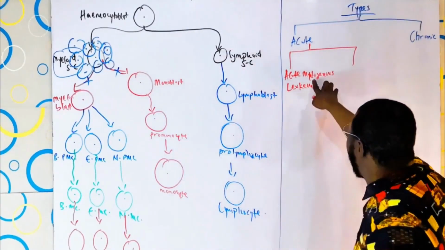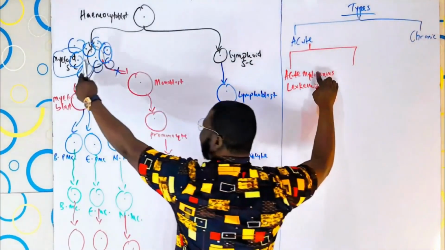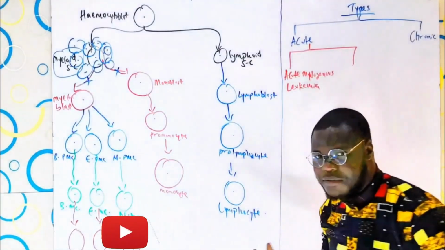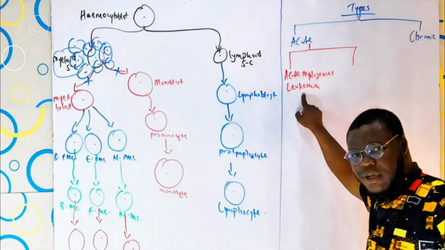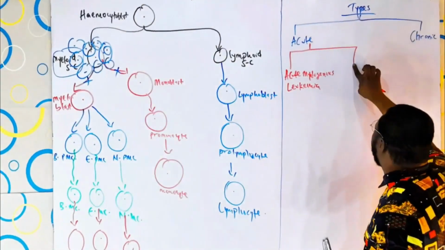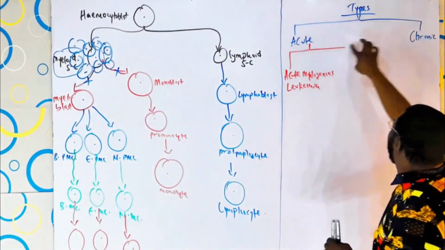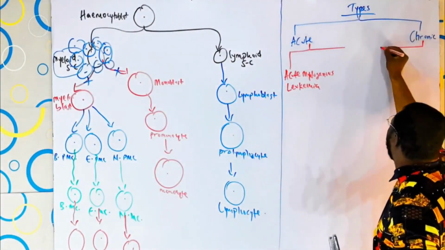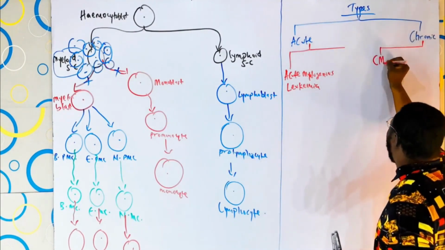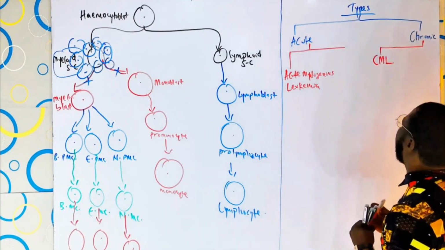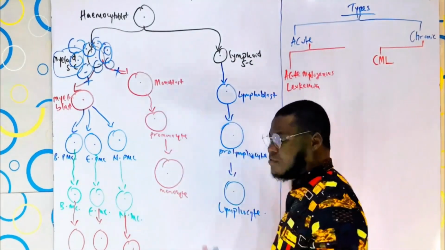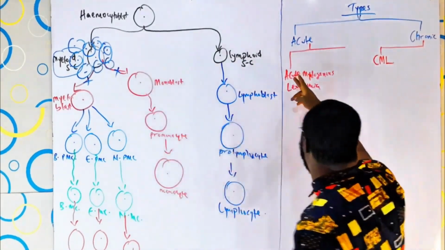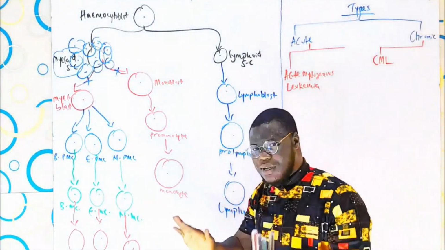Now, the word myelogenous is for the myeloid stem cell. So when myeloid stem cells are affected, they call it acute myelogenous leukemia. Apart from that, for this chronic side, we also have chronic myelogenous leukemia. So the M is also for myelogenous, for myeloid stem cell. But the question is, when is it acute and when is it chronic? I'm coming down to that later.